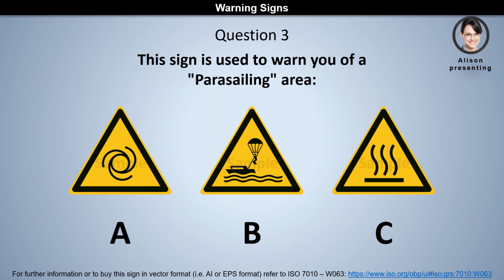Question 3. This sign is used to warn you of a parasailing area. Is it A, B, or C? The answer is B.